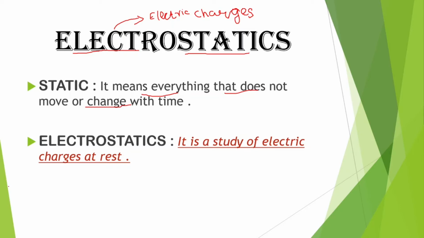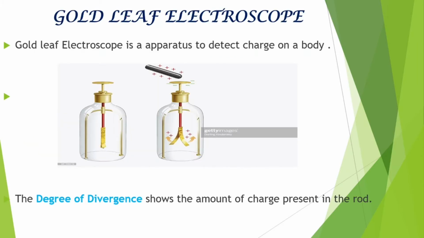So let's move into our next topic, the gold leaf electroscope. A gold leaf electroscope is an apparatus to detect charge on a body. So how are we going to detect charge on a body? With the help of a gold leaf electroscope. So this is the apparatus of a gold leaf electroscope. It has a jar, and inside it has metallic rods, and at the end of one tip you could see two gold leaves attached to it, and on top there is a metallic disc.